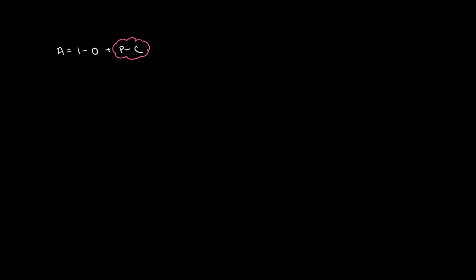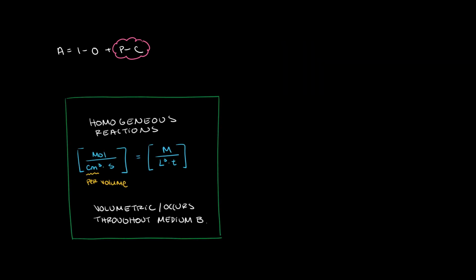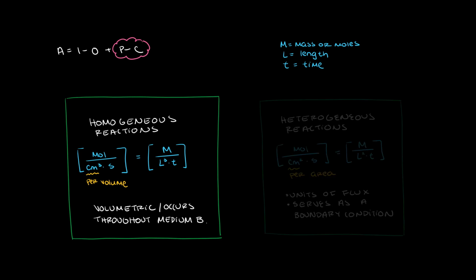Finally, let's analyze the produced minus consumed terms. Those were the P minus C. These two terms refer to homogeneous reactions. An easy way to assess if you have a homogeneous reaction is to look at the units. Homogeneous reactions are volumetric. They occur throughout the solution and will have units similar to, for instance, moles over centimeter cubed times seconds, or molar over liters cubed times time.